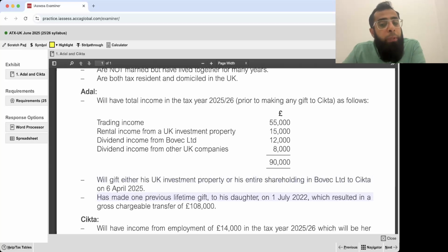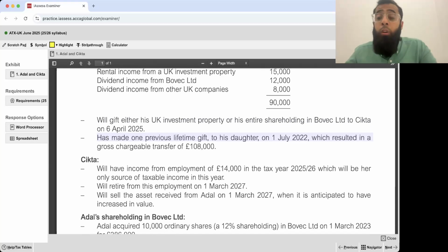He has made one previous lifetime gift to his daughter on 1st July 2022, which resulted in a gross chargeable transfer of £108,000. Okay, let's move forward. Sitka will have income from employment of £14,000 in the year 25-26, which will be her only source of taxable income in this year.